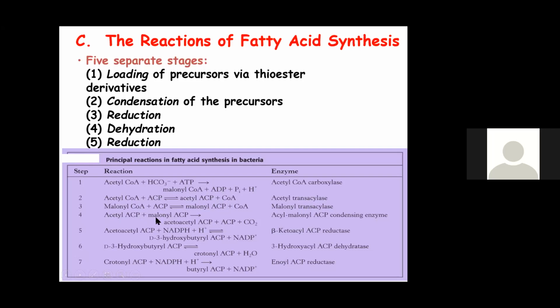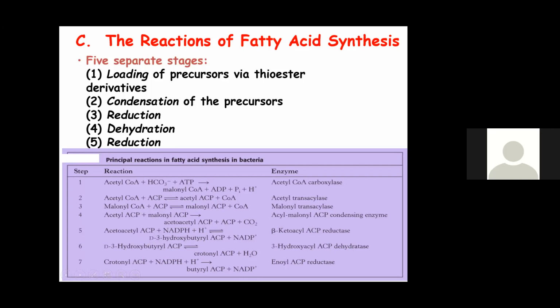The next 4 reactions are specific. That is condensation of acetyl ACP with malonyl ACP to form acetoacetyl ACP in the presence of condensing enzyme. The next reaction is reduction in the presence of NADPH: acetoacetyl ACP utilizes 1 NADPH to form beta hydroxybutyryl ACP in the presence of the enzyme beta ketoacyl reductase. Next, beta hydroxybutyryl ACP undergoes dehydration, that is H2O is removed to form crotonyl ACP in the presence of the enzyme beta hydroxyacyl ACP dehydratase.